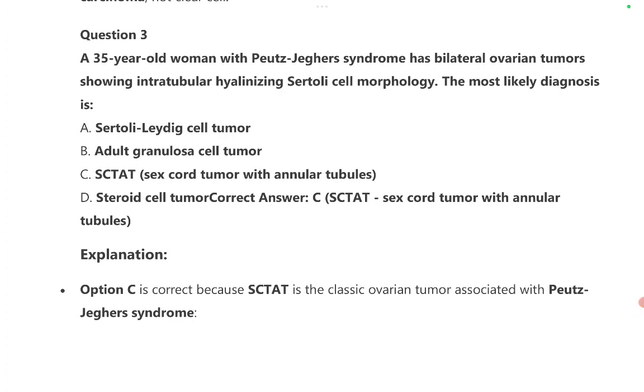A 35-year-old woman with Peutz-Jeghers has bilateral ovarian tumors showing intratubular hyalinizing Sertoli cell morphology. The most likely diagnosis in this case is sex cord tumor with annular tubules.